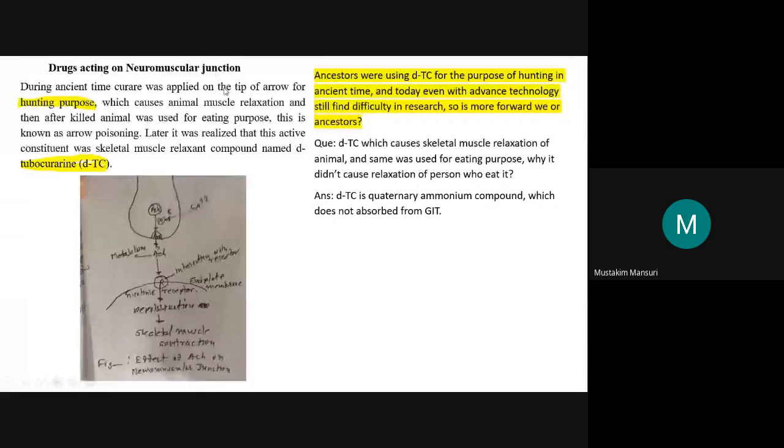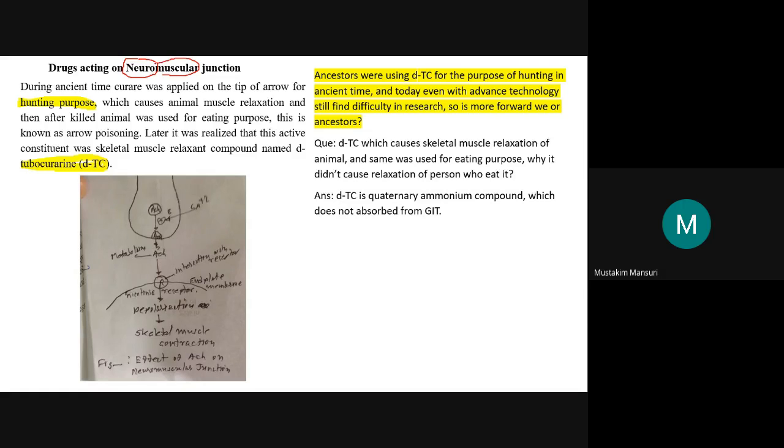So let us discuss the drugs acting on the neuromuscular junction. So basic, as I discussed earlier also, here this is the junction. Basically it is the junction between neuron and muscles.